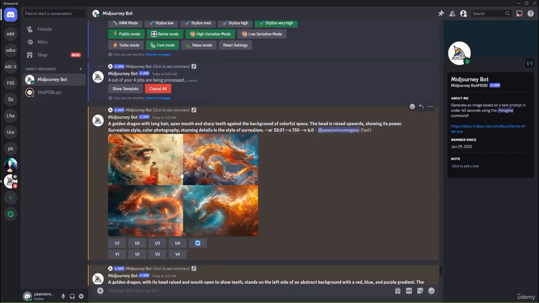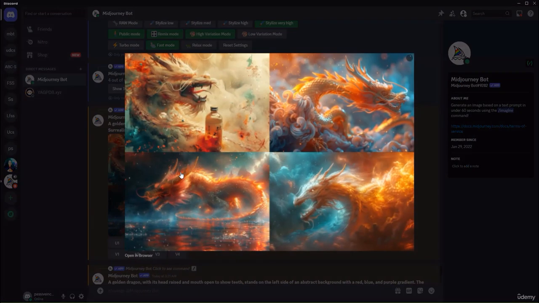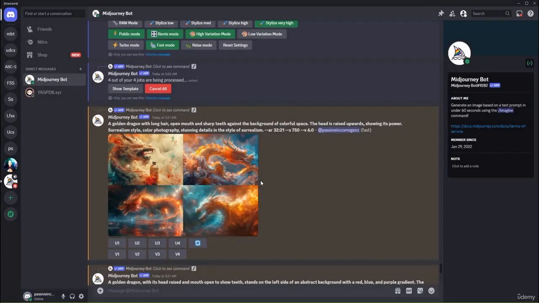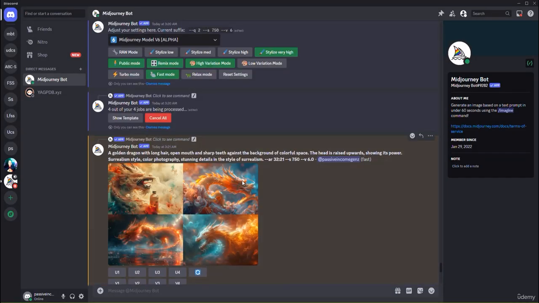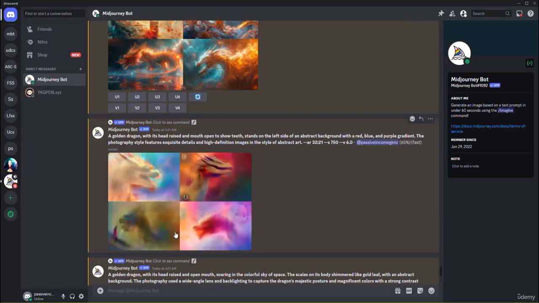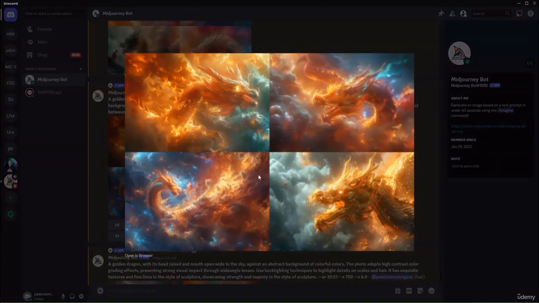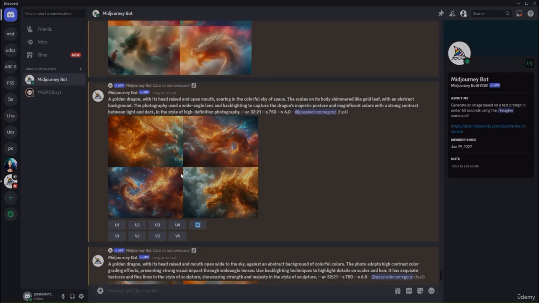All right, so based on that description, here's how it turned out to be. So here's the first variation. You can see that the dragon looks incredible, and that's just based on a description of an image that we got from Pixabay, which quite frankly, we generated images much better than them right now. And here we have other variations as well. Notice that they're looking quite fabulous, and we can keep going on and on and on, right?